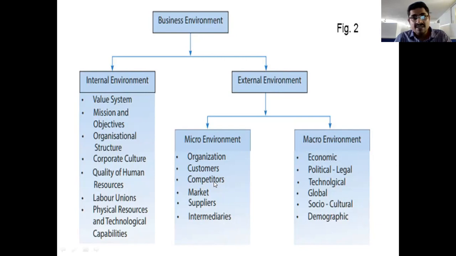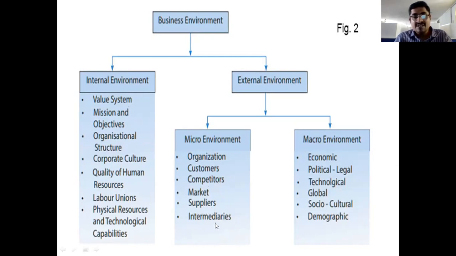Here the competitors and their activities will lead to some changes in our organization, right? Next, suppliers. Suppliers are related to our company, but they are not our employees of our company, right? Here these suppliers and their activities will lead to some changes in our organization, right?